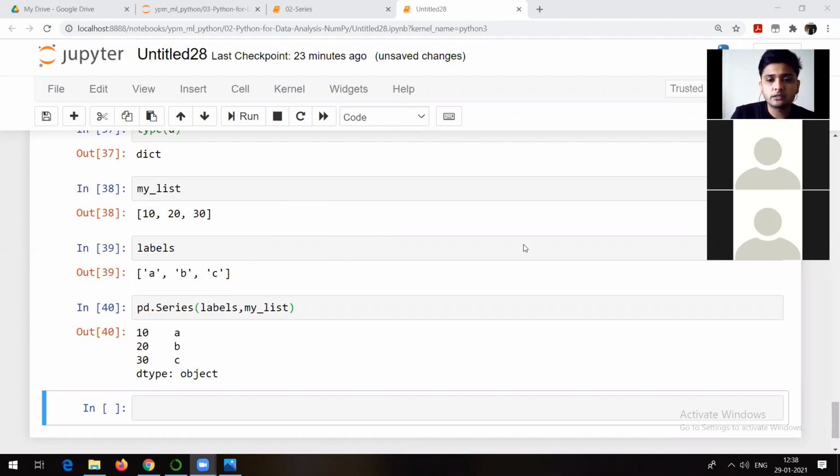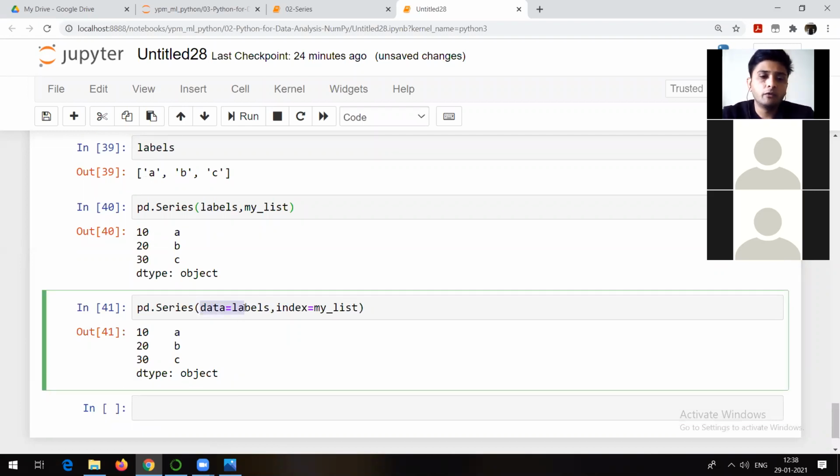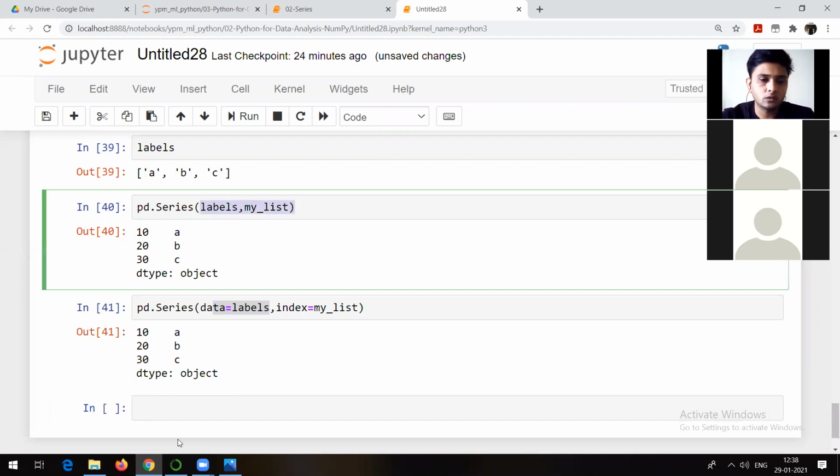I could have actually assigned this particular thing to some variable also. Yes, that's also possible. Let me run this. Even if I do it like this, what I want is data as labels, and I want index as my list. See, that's also possible. So data is always first. If you do not want to keep it first, you just need to write data equal to or index equal to, or otherwise you could have written it like this.